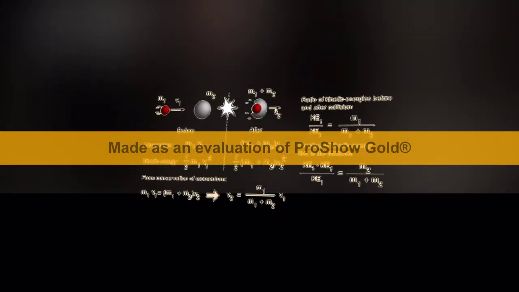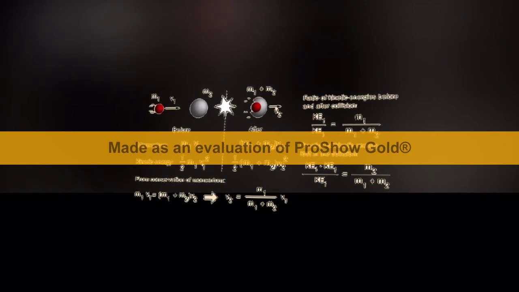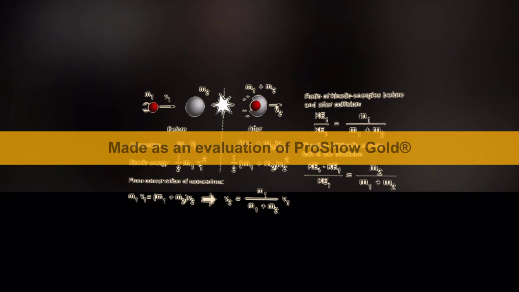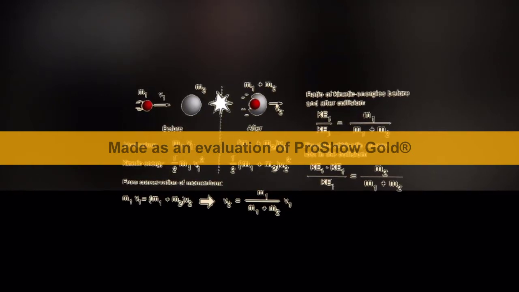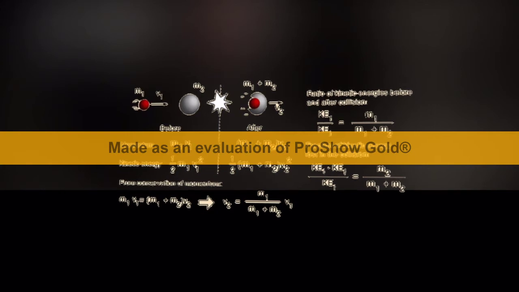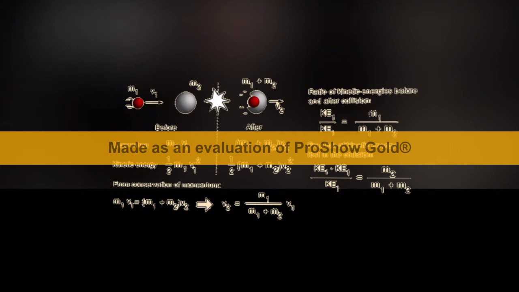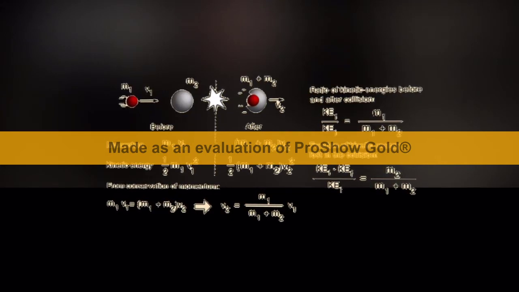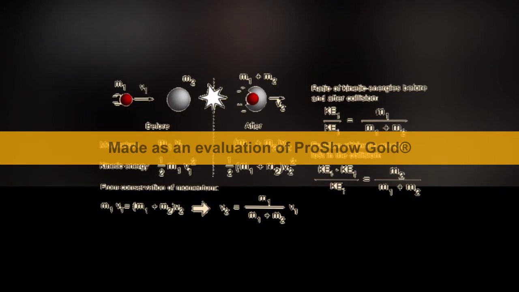Before the collision, momentum is m1 v1, kinetic energy is half m1 v1 square. After collision, momentum is m1 plus m2 into v2, and kinetic energy is half m1 plus m2 v2 square. The ratio of the kinetic energies after and before collision, KE2 by KE1, is equal to m1 by m1 plus m2.